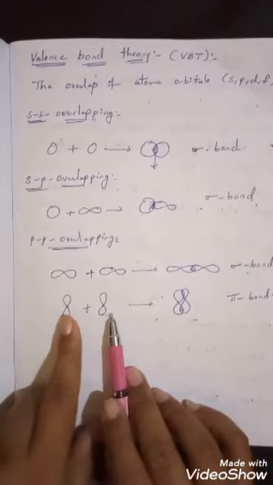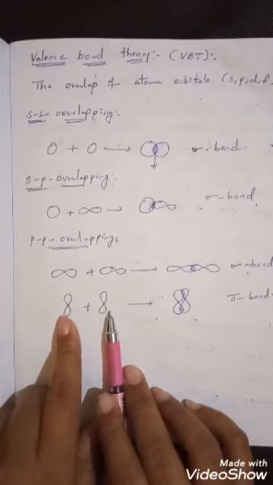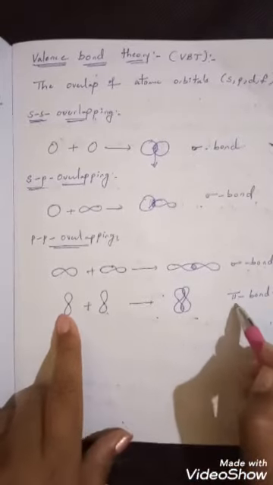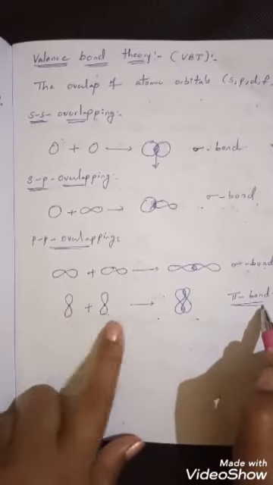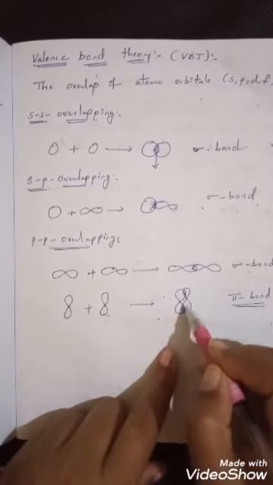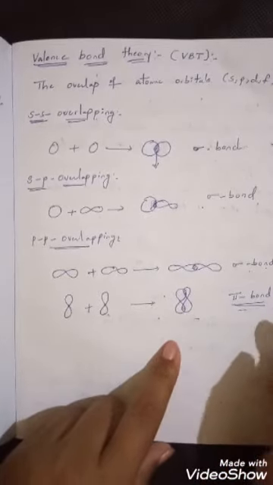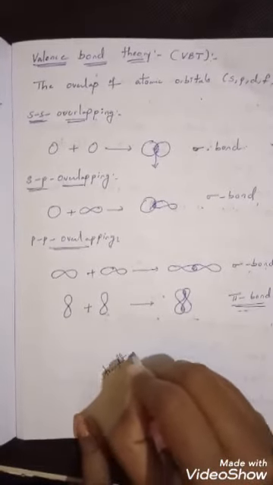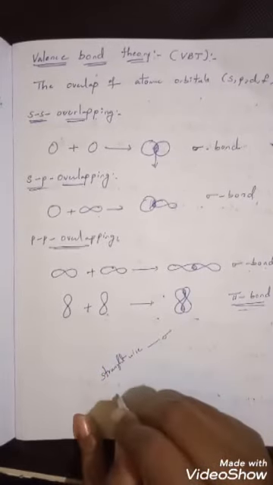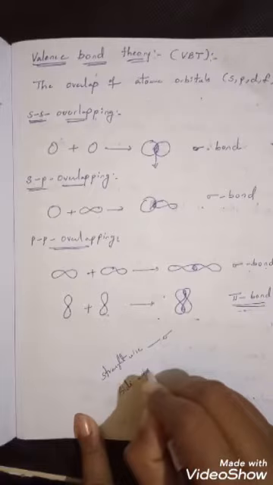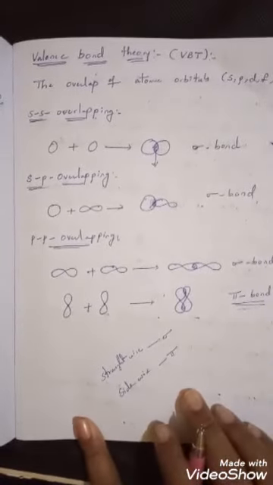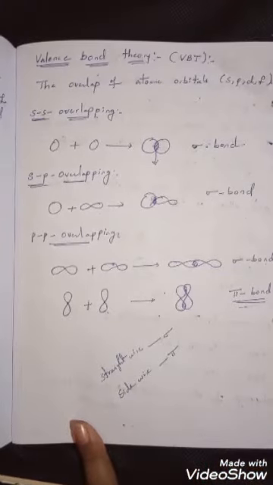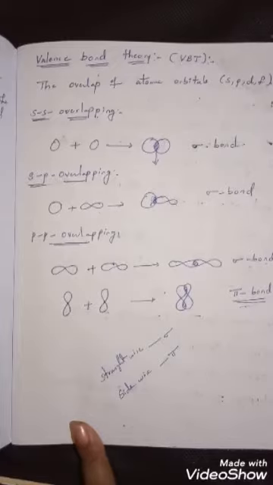But the same p orbitals may also participate in sidewise overlapping. When those p orbitals are involved in sidewise overlapping, it leads to a pi bond. When sidewise overlapping takes place, we can find the electrons here and here, and that leads to a pi bond. So remember, straightwise overlapping always gives a sigma bond, and sidewise overlapping gives a pi bond. Understand? Now we'll see the differences between sigma and pi bonds.